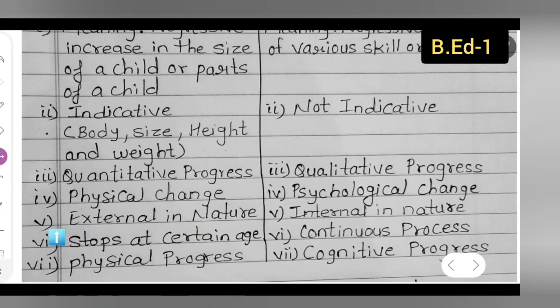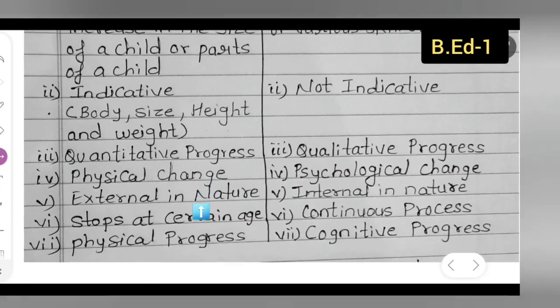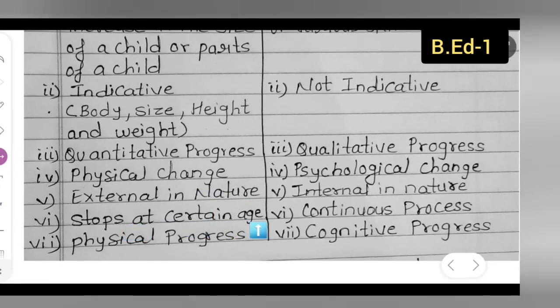Fifth point, growth is external in nature, and development is internal in nature, and body is external in nature. Whereas growth will stop at a certain age, development is not about the body, it is about the thinking process, and it is always a continuous process.